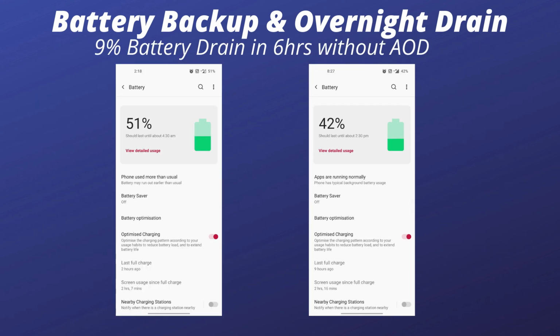And also overnight battery drain seems to be a little bit high. In just 6 hours I noticed 9% of battery drain, in which always on display was turned off along with ambient display turned off. So yes, battery backup has reduced a bit on this latest update.